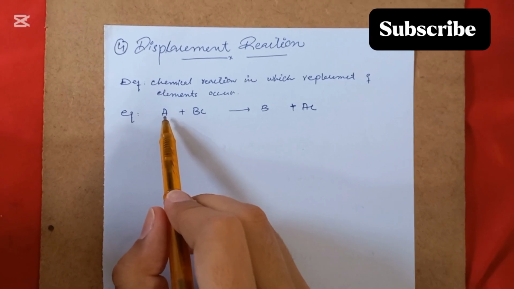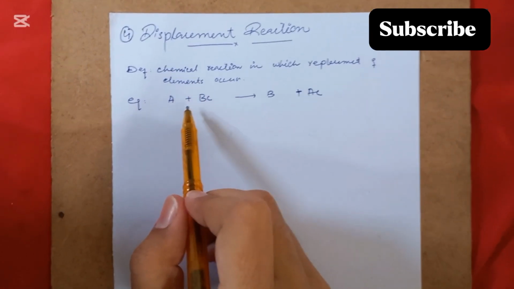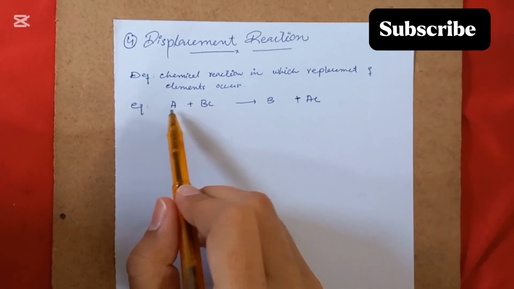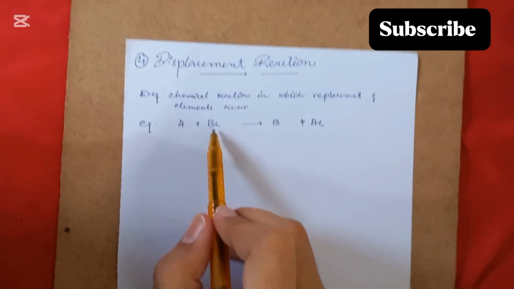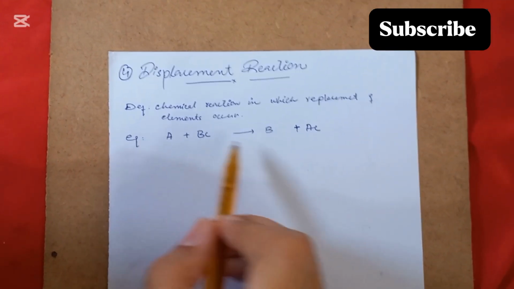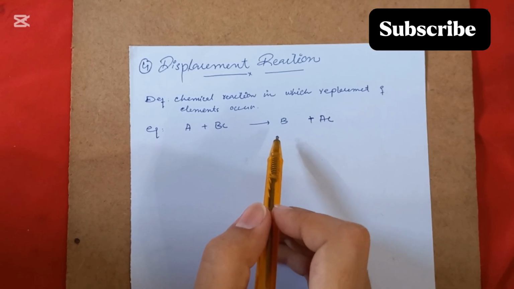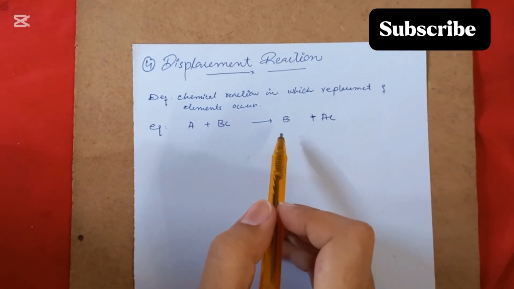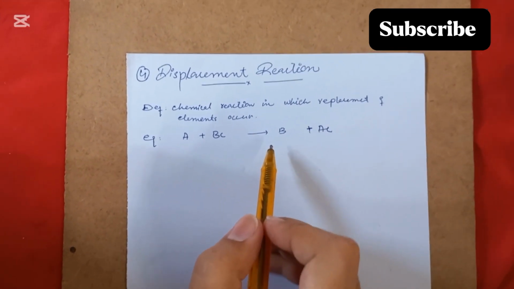So this is a type of displacement reaction which shows a single displacement reaction, in which a single molecule is displaced by another single molecule. The molecule which displaces another molecule, we can say, is the most powerful or reactive molecule.